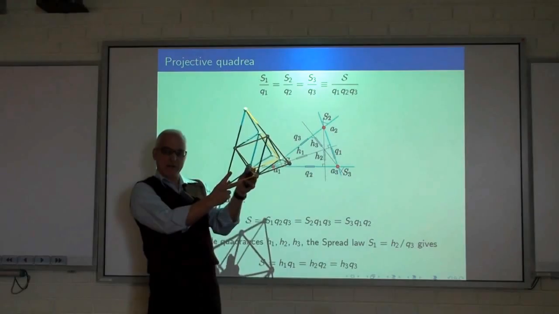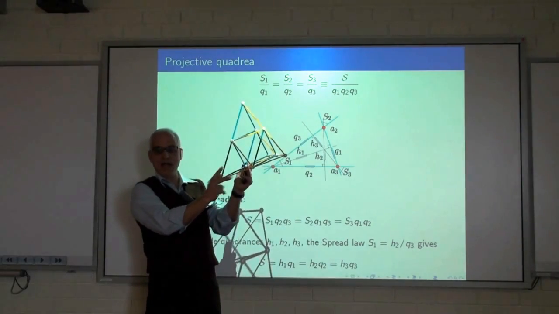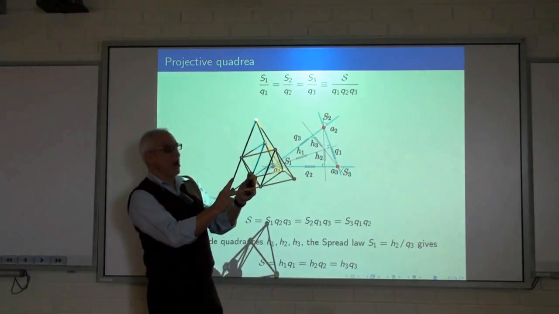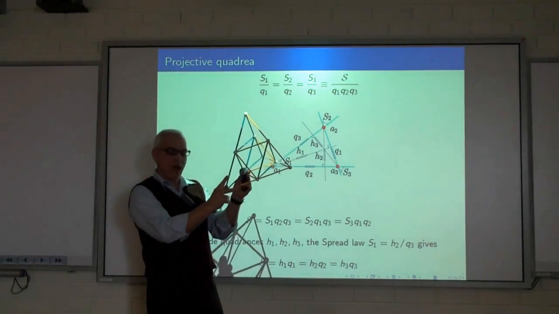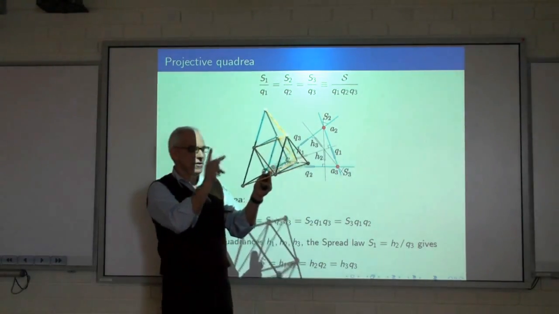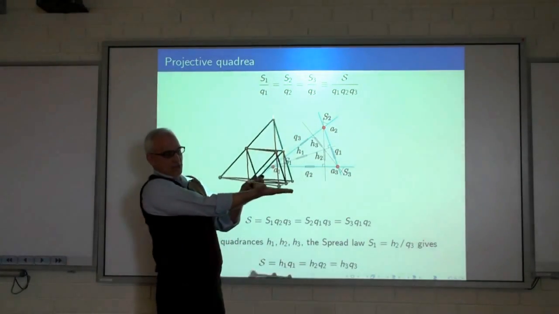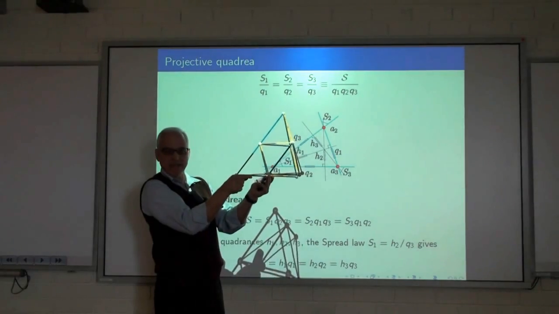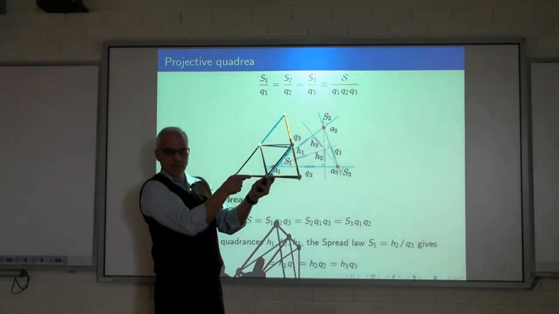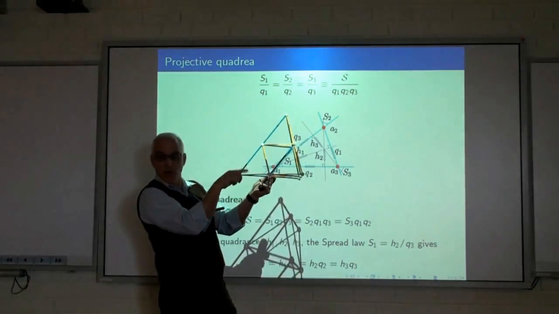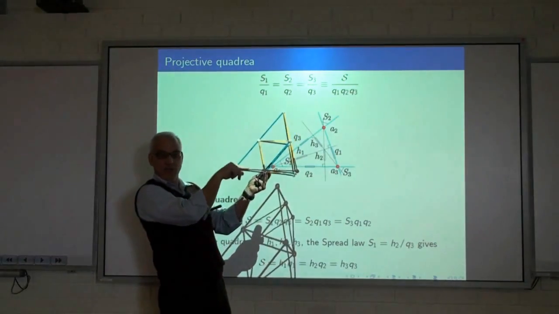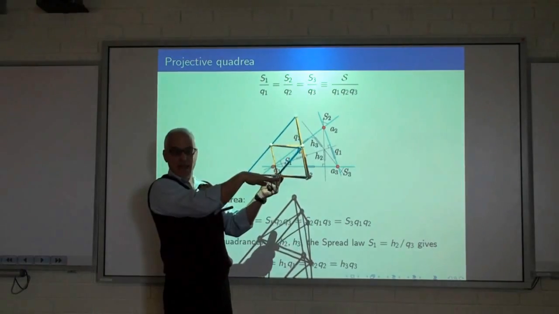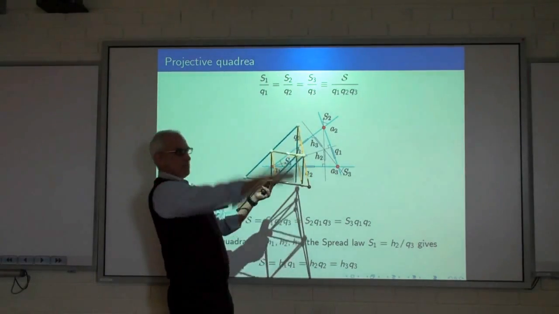If we just look at this tetrahedron here, and we consider these three lines emanating from this point, then the projective quadrea of this projective triangle sitting here can be thought of in this way. We can lay down the tetrahedron so it's flat on the ground, and then we can measure that base spread. That's a spread. And then we still have this one going up, and we can measure how high up it goes. In other words, we can measure the spread between this one and the base plane. You might call it pitch.